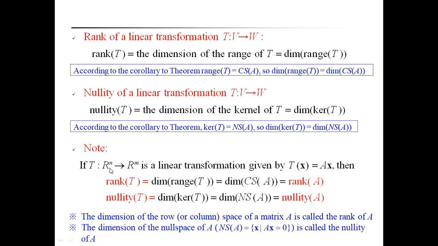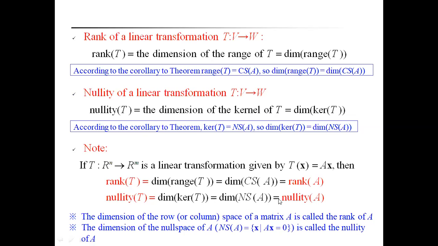If T is a mapping from R^n to R^m, a linear transformation given by T(x) equals Ax, then the rank of T, by definition, is equal to the dimension of the range of T, which is equal to the dimension of the column space of A, which is the rank of A. In the same way, the nullity of T is equal to the dimension of the kernel of T, or the dimension of the null space of A.